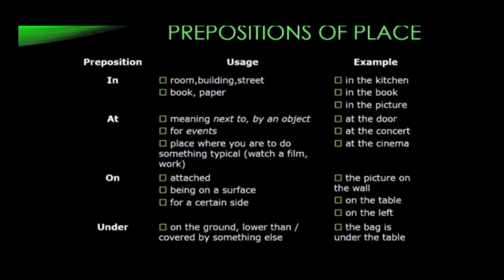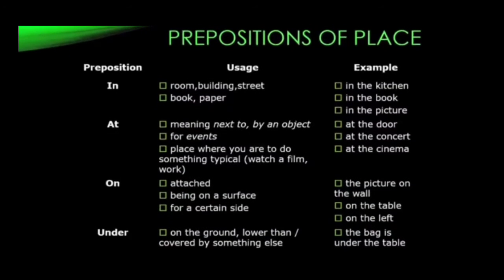The next preposition of place is under. Under means lower than, covered by something else. For example, the bag is under the table. To show things that are lower than, below, we can say below the table, under the table. Where is the cat? It is under the table. Likewise, we can use under to pinpoint things that are lower than something else. Okay, so that's all from the examples of prepositions of place.